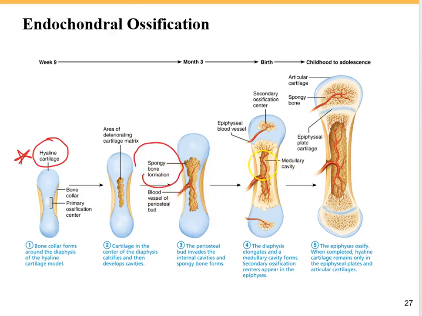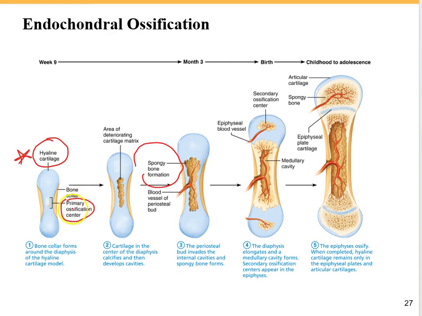Then the medullary cavity is going to be made at the shaft of this hyaline cartilage model, and then gradually we're going to have the other ossification center at the ending part of our hyaline cartilage, which is going to make our epiphysis. So one more time, we have two ossification centers during the endochondral ossification.